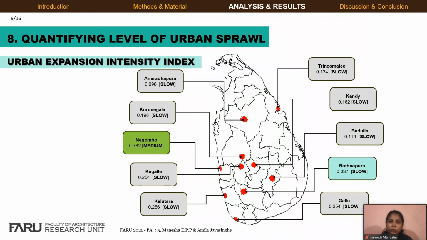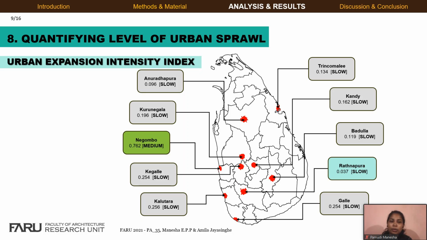The study utilized 3 methods to measure the level of urban sprawl: urban expansion intensity index, Shannon entropy, and landscape metrics, based on classification data from 2012. The result shows that Negombo has the highest urban expansion intensity index of 0.762, which is a medium urban expansion speed. The town displays the spatial characteristic of a monocentric urban form.